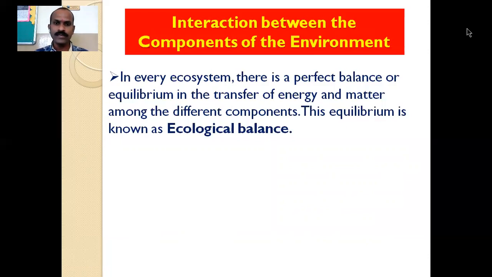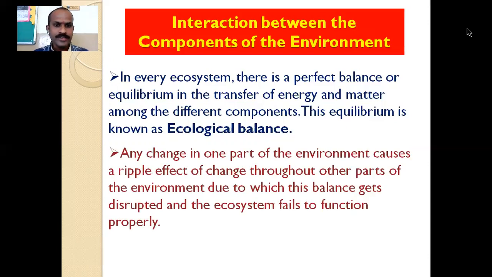Okay, so that food chain is maintaining the ecosystem. Okay, it means this ecosystem is maintaining the balance in the environment. Okay, and this balance is known as the ecological balance.